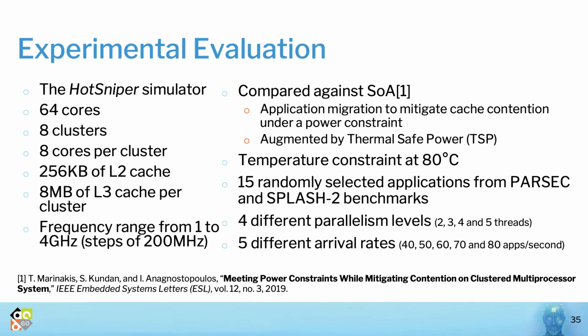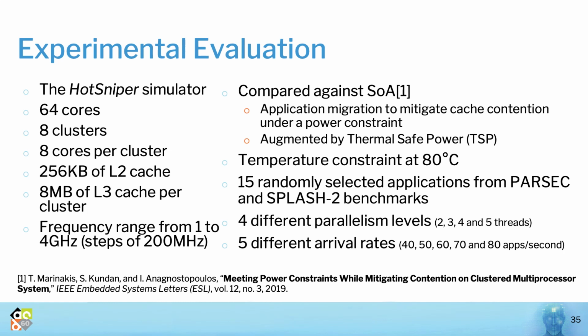To evaluate our technique, we run experiments on a simulated 64-core clustered processor with 8 clusters of 8 cores each, and cores within a cluster share 8 megabytes of last-level cache. We compared SmartCM against a state-of-the-art application migration technique that mitigates cache contention under a power constraint, which we augmented using thermal safe power, TSP, to enable a fair comparison.